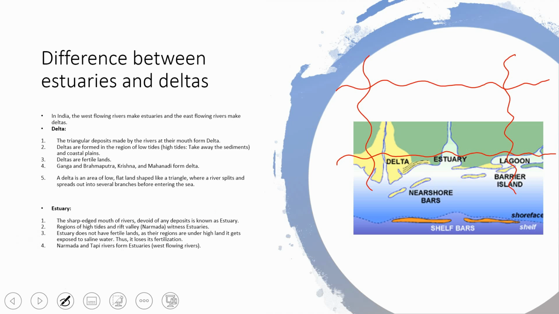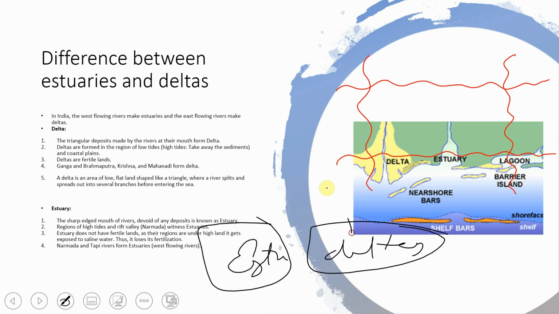It is not that an estuary is something else and a delta is something else. The only difference is that if the river is getting sediments and deposits, you form deltas. If you are not getting sediments, then by common sense, no delta, only water will be present, and we call it an estuary.